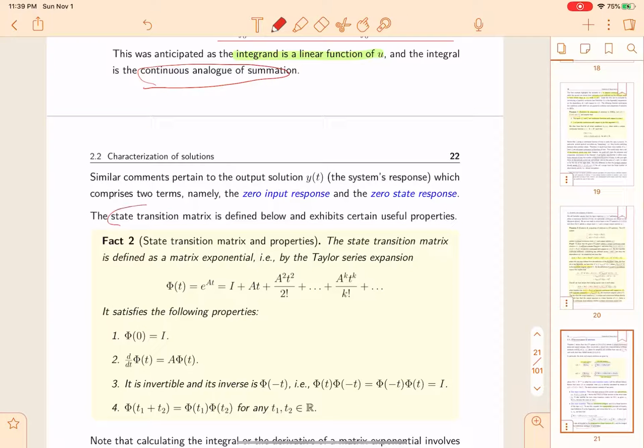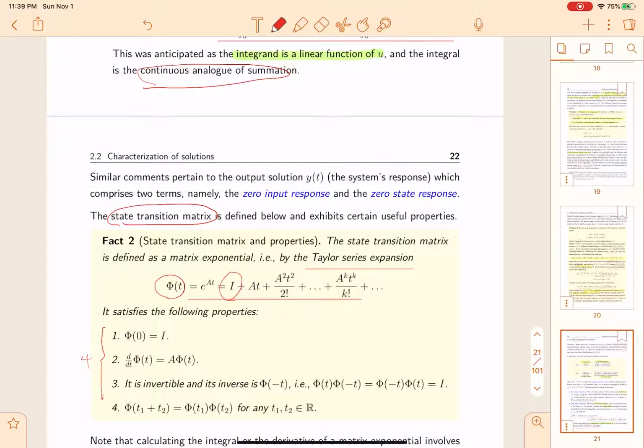The transition matrix is phi, which is represented as a matrix exponential and expanded by a Taylor series. So it satisfies the following four properties. First is phi(0) equals I, so when t is 0, only I exists.